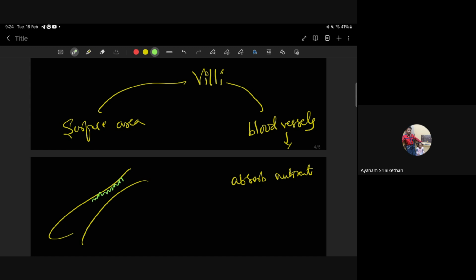And for this, villi is playing an important part in increasing the surface area. Since the surface area increases, more nutrients will be absorbed. How is this villi helping in absorption? It has got blood vessels which are absorbing. Once the blood vessels absorb, the nutrients are going into our blood, correct? And it will be transported to the bloodstream. Correct, children?